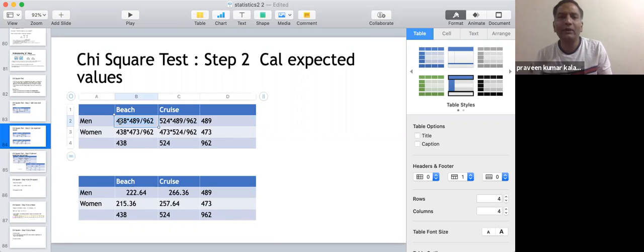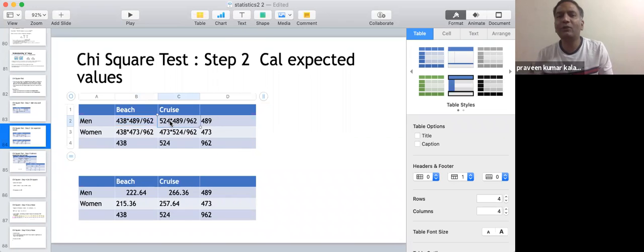I calculate the sum of this row and the sum of this column. I multiply the sum of this row with the sum of this column and divide by the total, that means the cumulative total of my entire population. The total population where I took the sample is 962 people. So I divide it by 962.